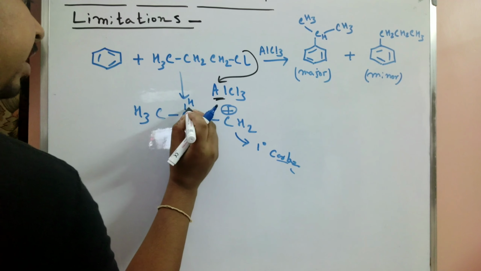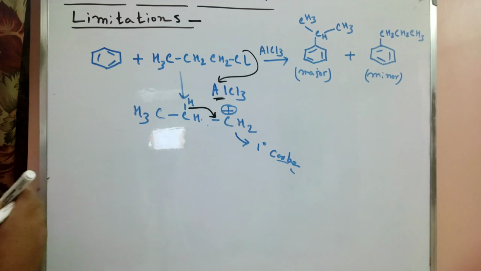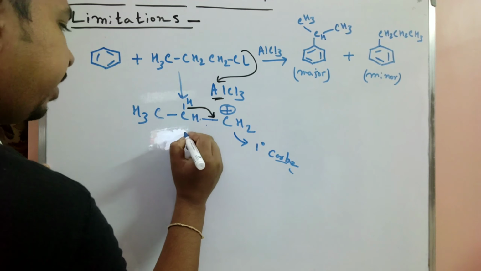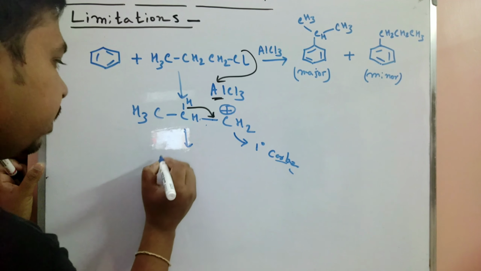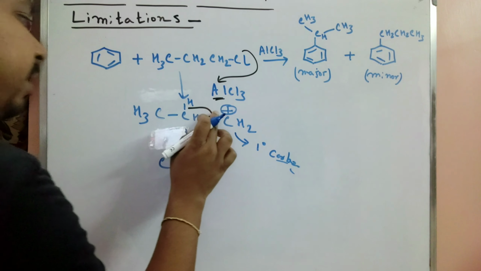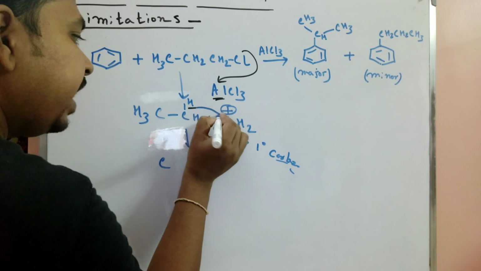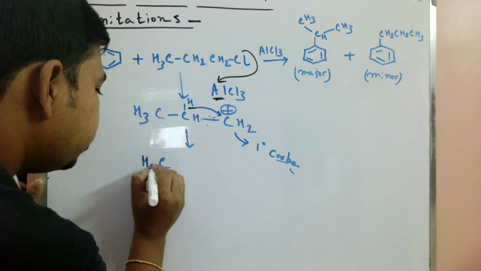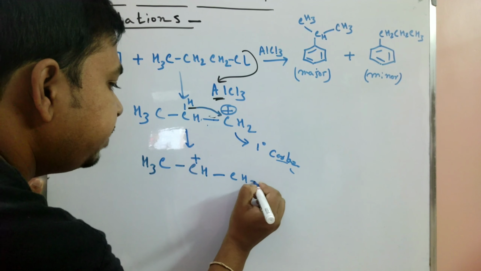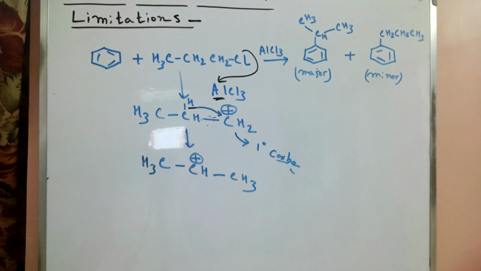So it can rearrange, meaning it stabilizes that carbocation. It rearranges and then attacks directly. So CH3 CH, this carbocation is shifted to the middle center.